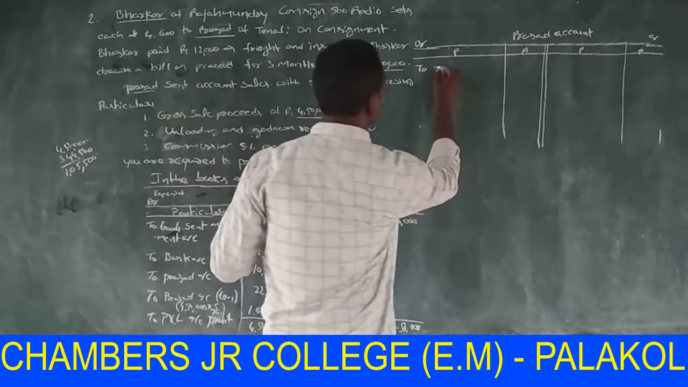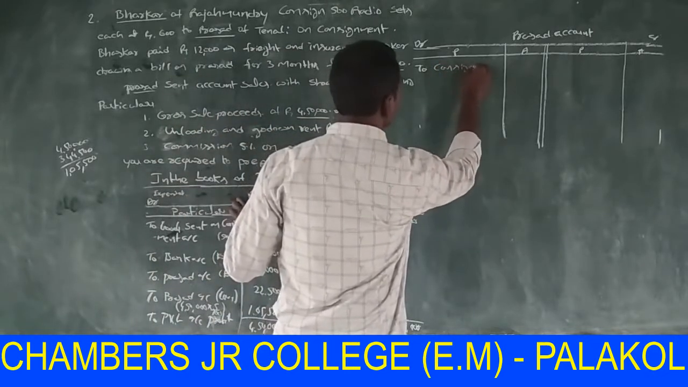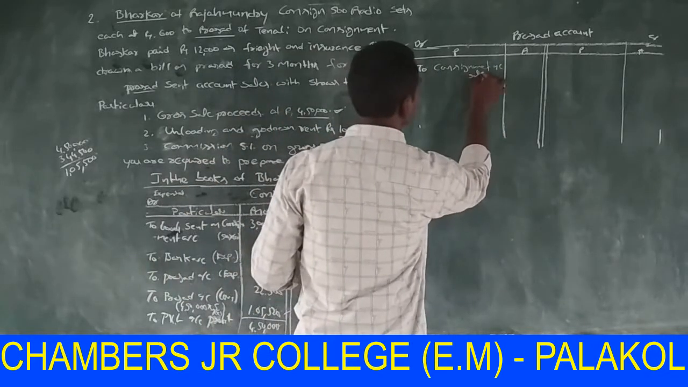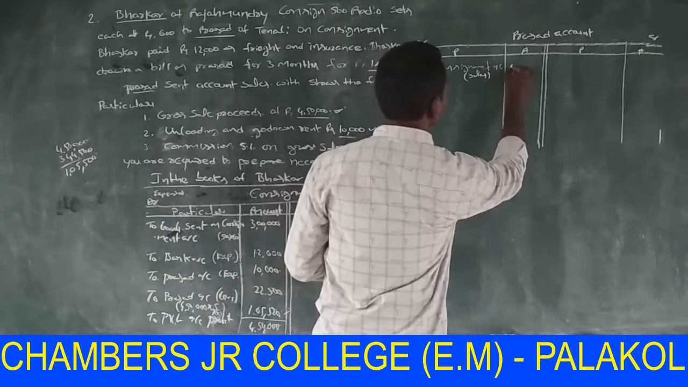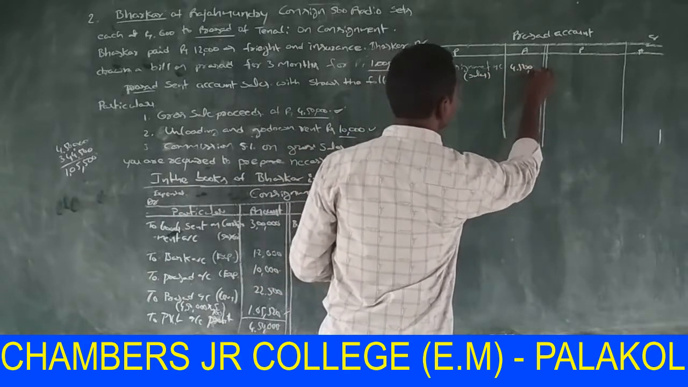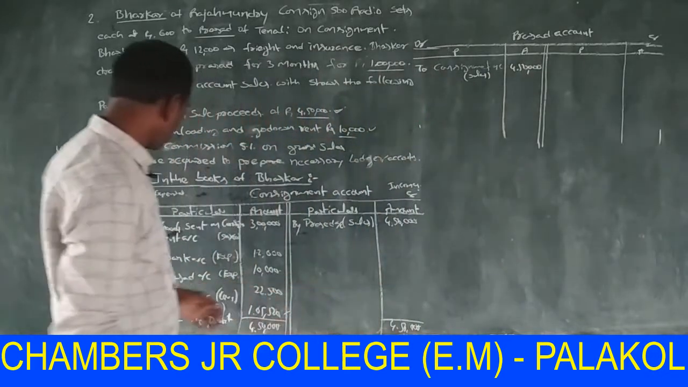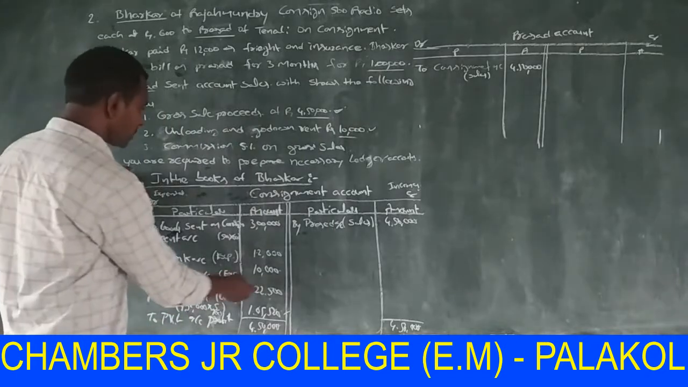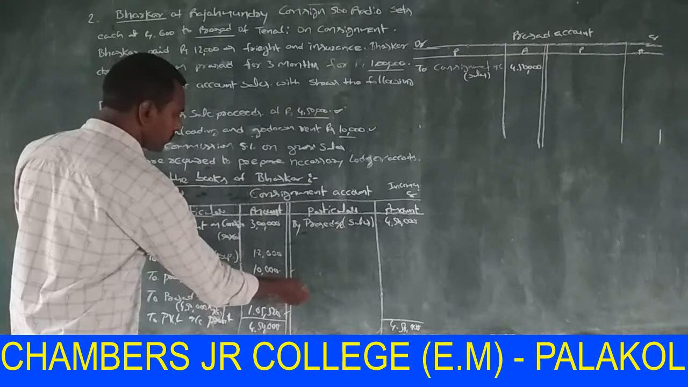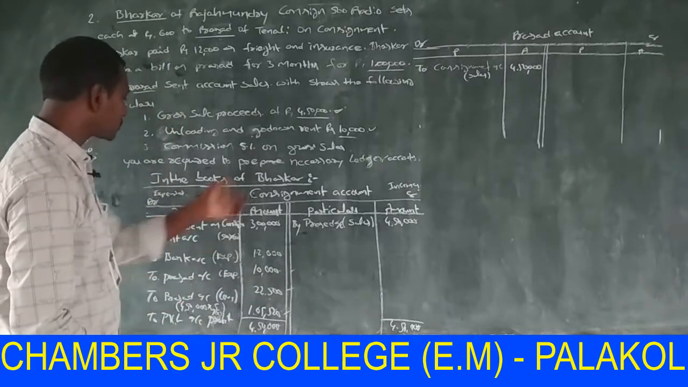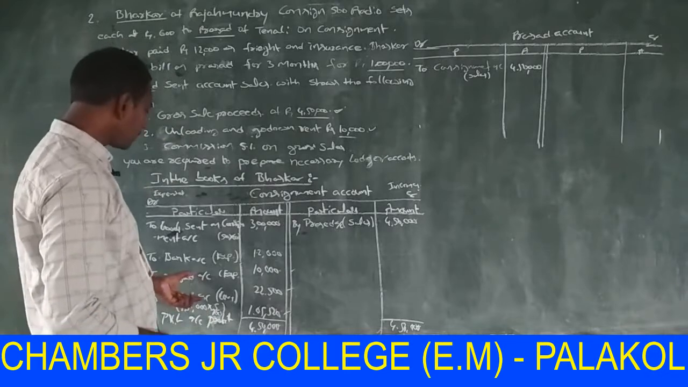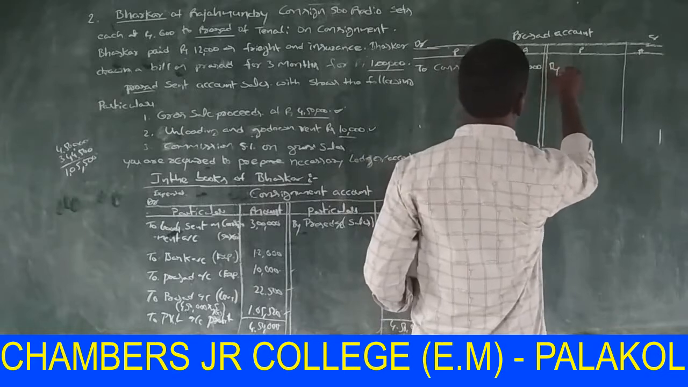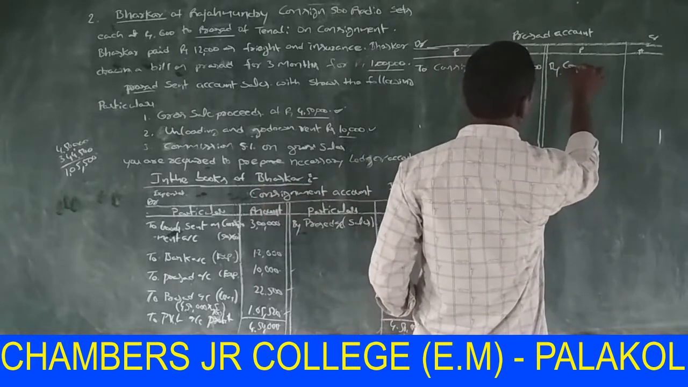Which account? Consignment account, to consignment account (sales) 4,50,000. Okay. Now Prasad appears on the debit side also here: Prasad expenses 10,000 and Prasad commission 22,500. These two amounts are transferred to the Prasad account. Here Prasad appears on the debit side, so it is transferred to the credit side of the Prasad account by the consignment account.